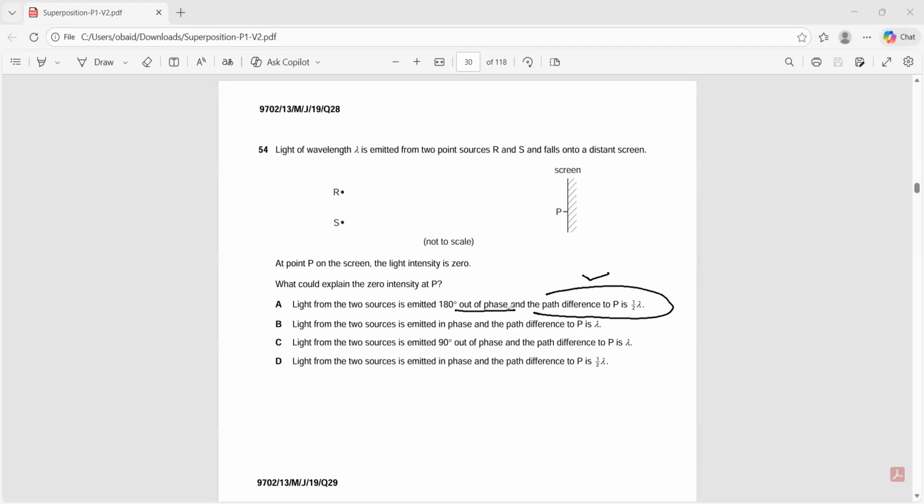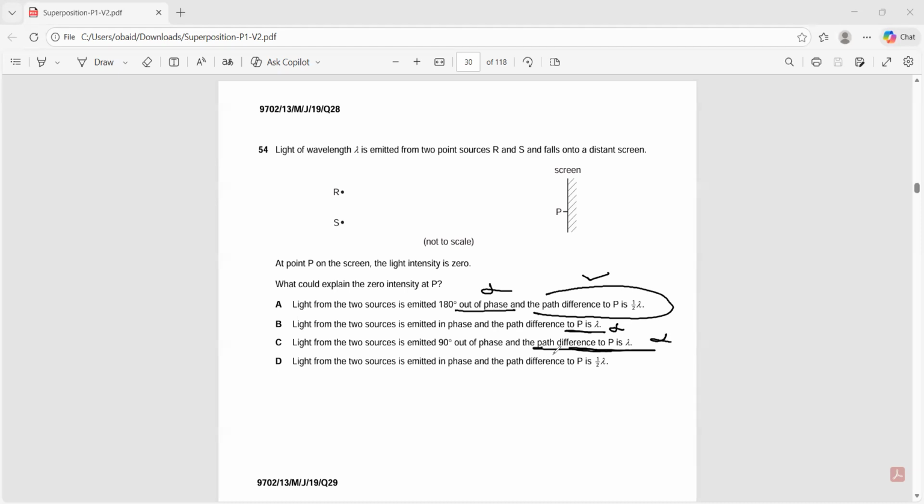I already told you the waves should be in phase for interference. That's what makes it wrong. Part B says lambda, which is not possible because it is for constructive interference. If the path difference is lambda, it is constructive interference. So parts B and C are wrong.